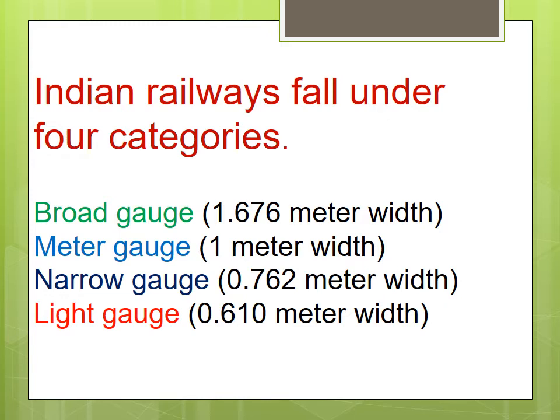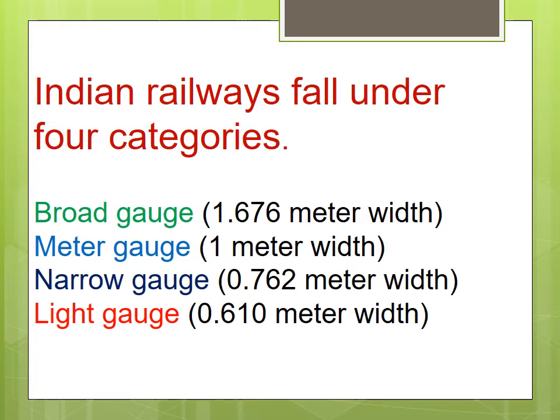So broad gauge is the largest, and light gauge is only 0.610 meter. So these four categories are there in the Indian Railway. Got it?